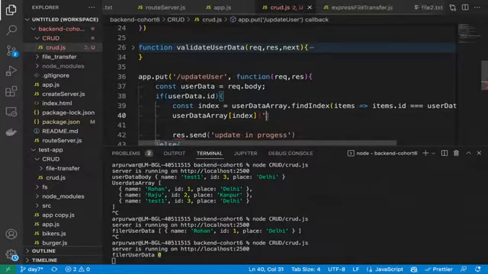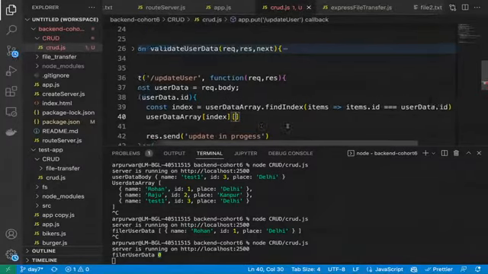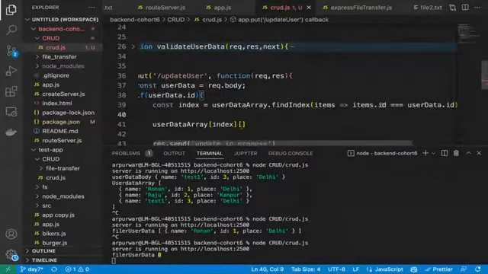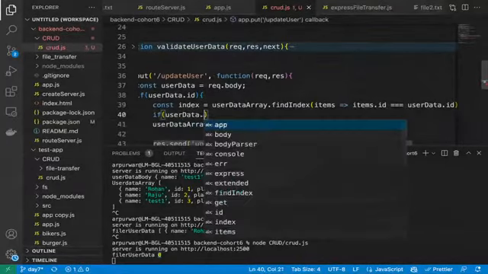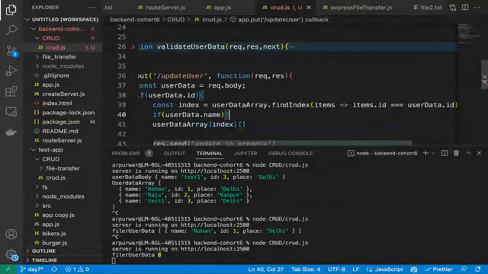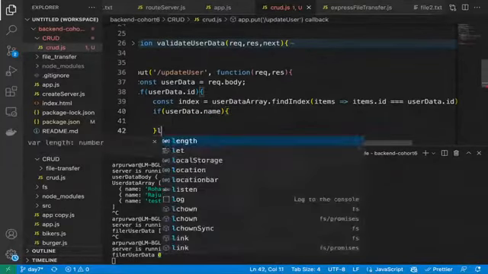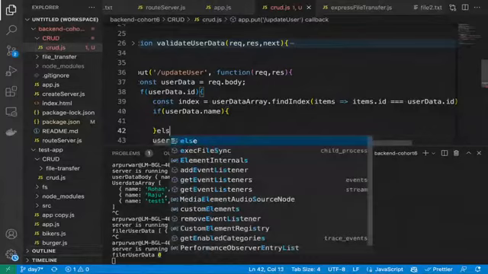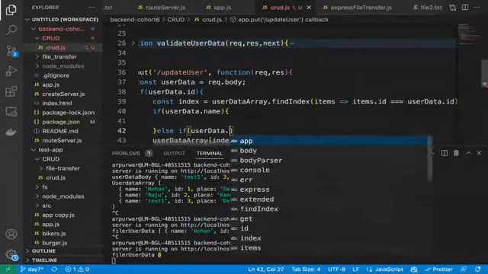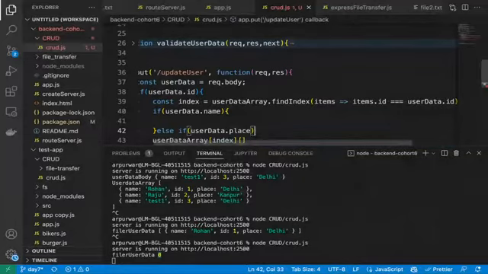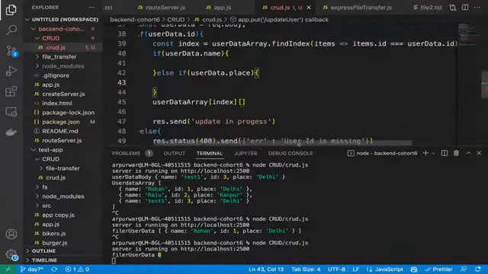In the real world, what will happen? We need to check the condition here. If user data dot name, then do this thing. Else, if user data dot place, then write this thing. Correct?